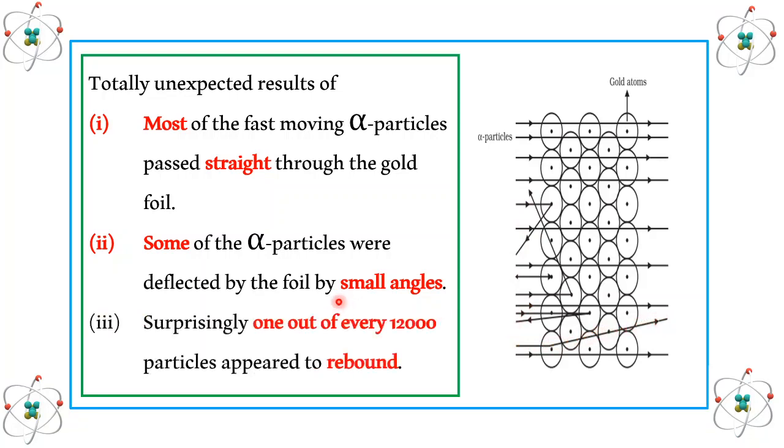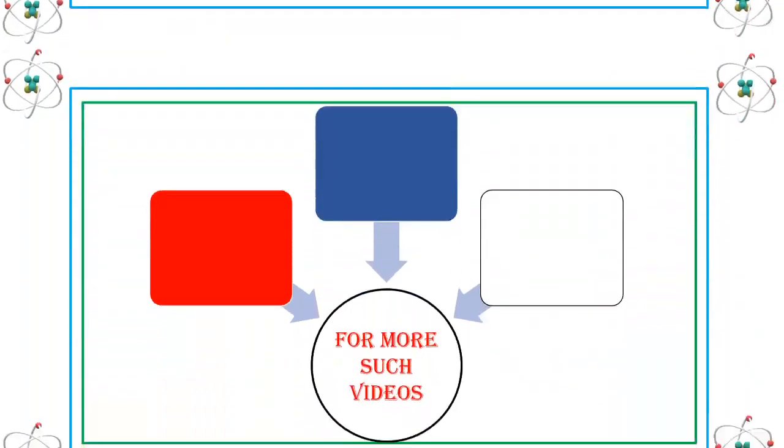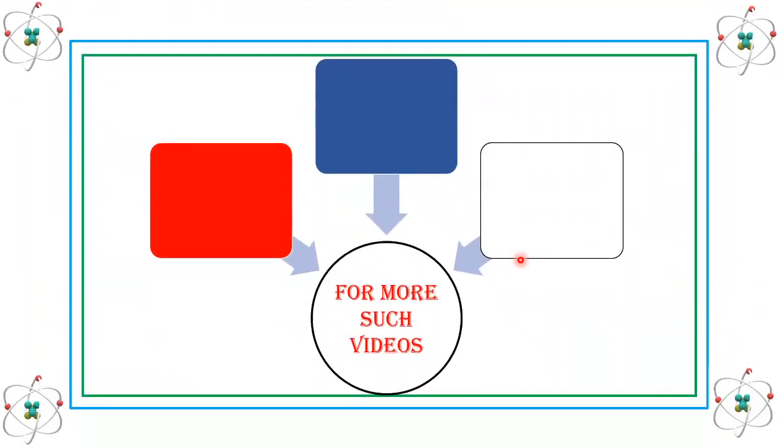And next he observed that 1 out of every 12,000 particles appeared to rebound. So as you see over here, this ray which is going inside is striking this dot, shown in black, and is getting rebounded. So these are the unexpected results which Rutherford got. From this experiment he concluded certain important points. All those points we will be discussing in our next lecture.